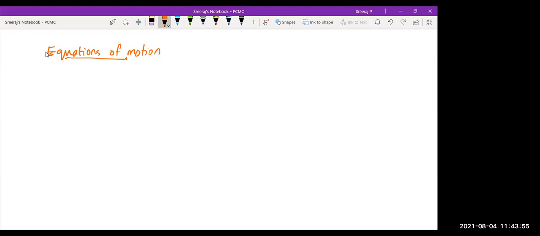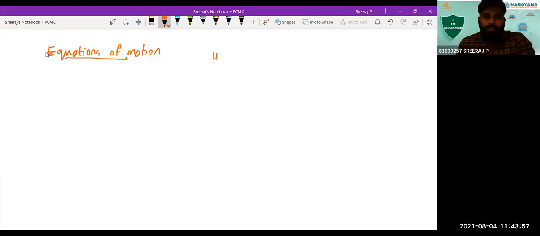What we are considering here is a body which is uniformly accelerated, that is, the change in velocity is constant, or the acceleration is a constant value. Now we are considering that the body has an initial velocity u.